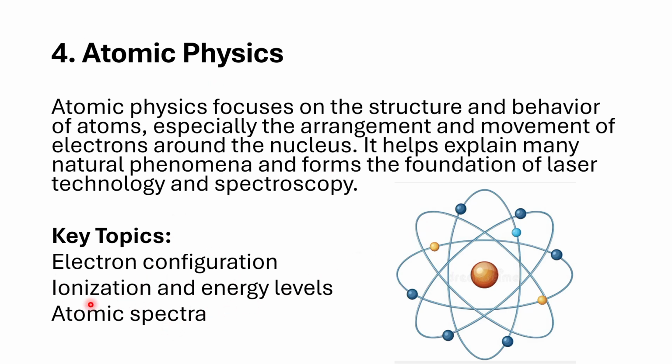Atomic spectra: when we give energy, the electron moves to an upper orbital, and it emits some energy, and that energy has some spectrum pattern. That pattern is different for different atoms, and studying those spectra is the work of atomic physics.